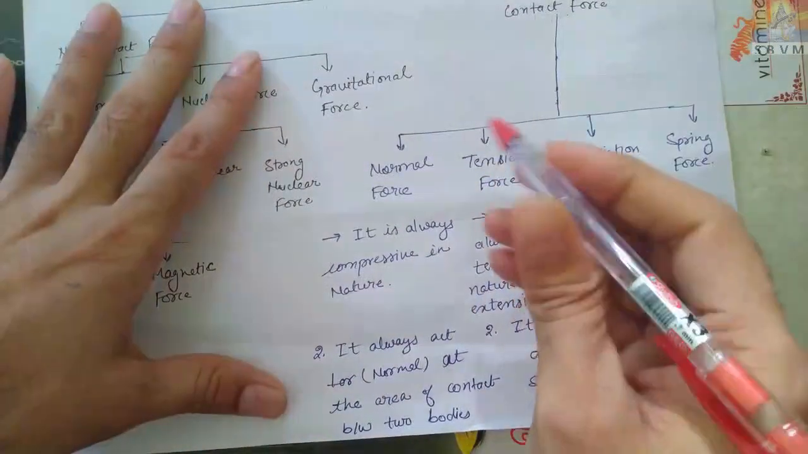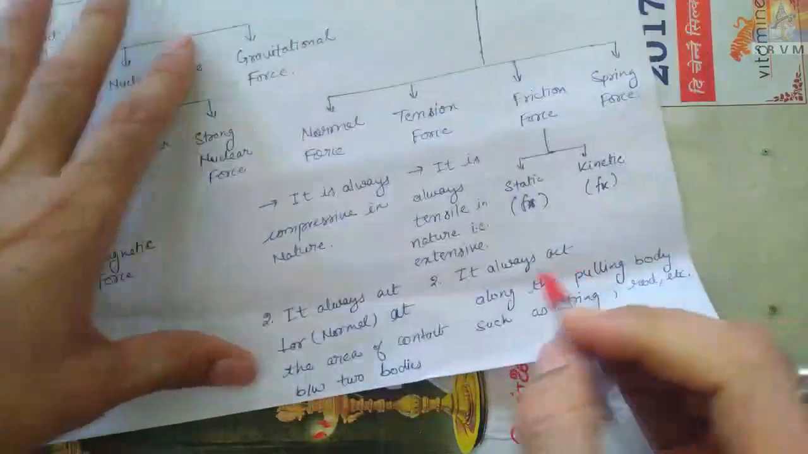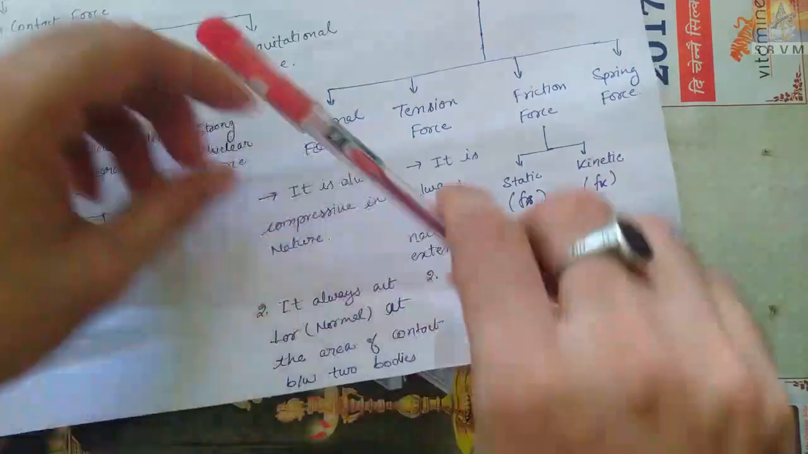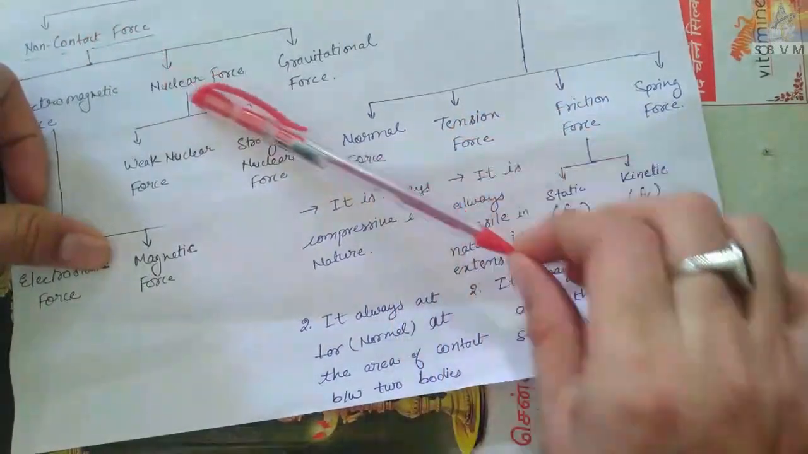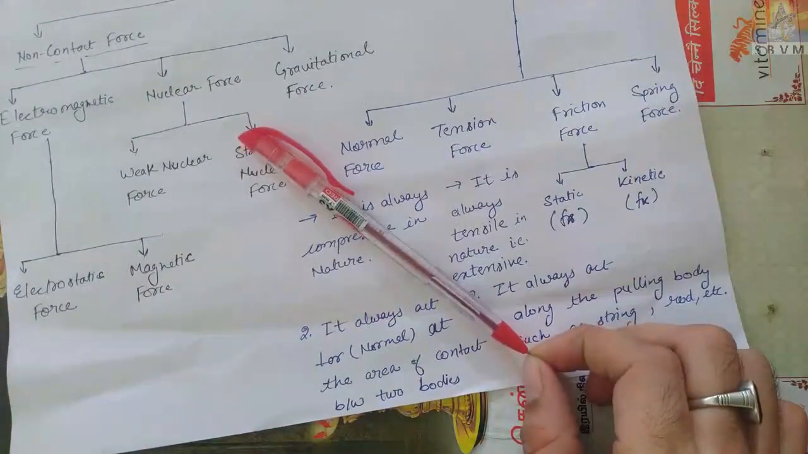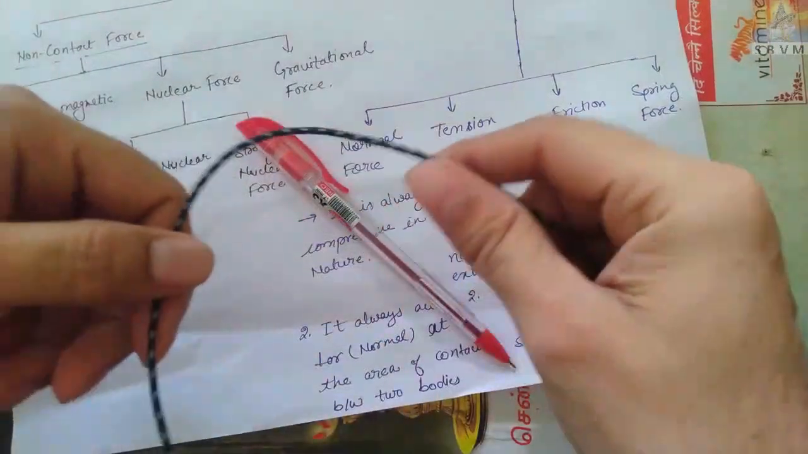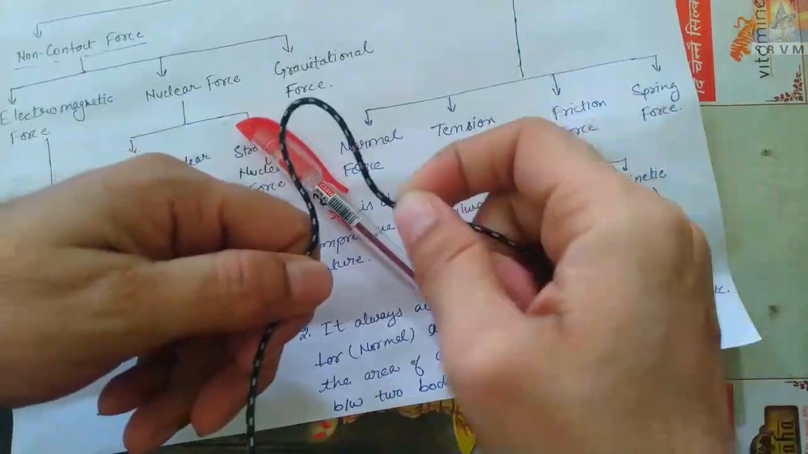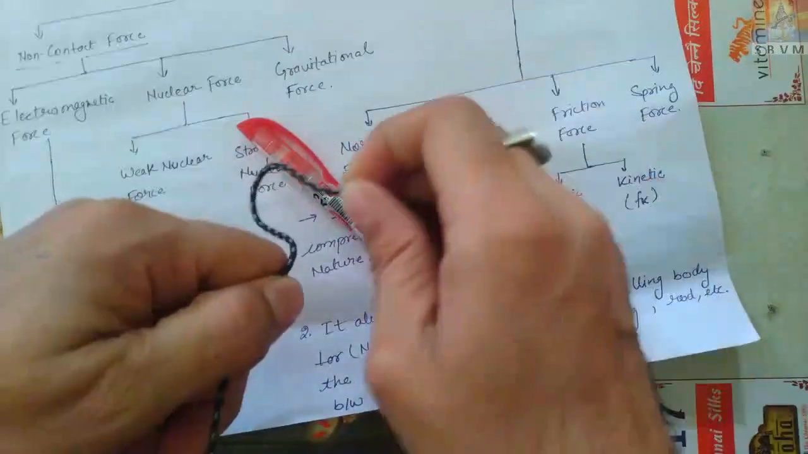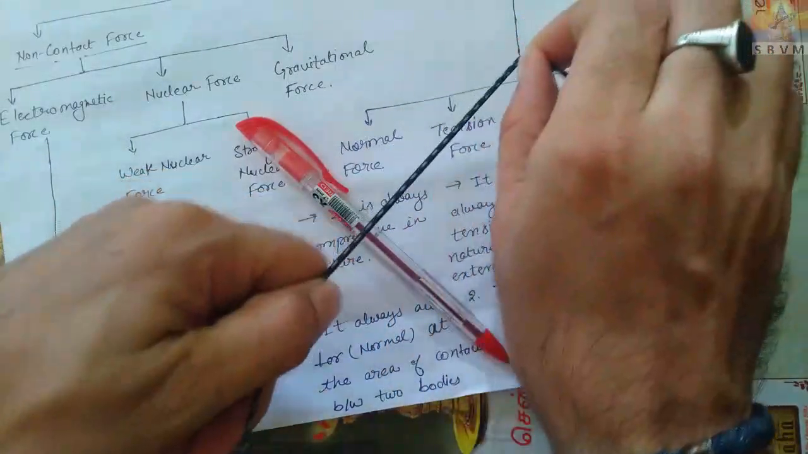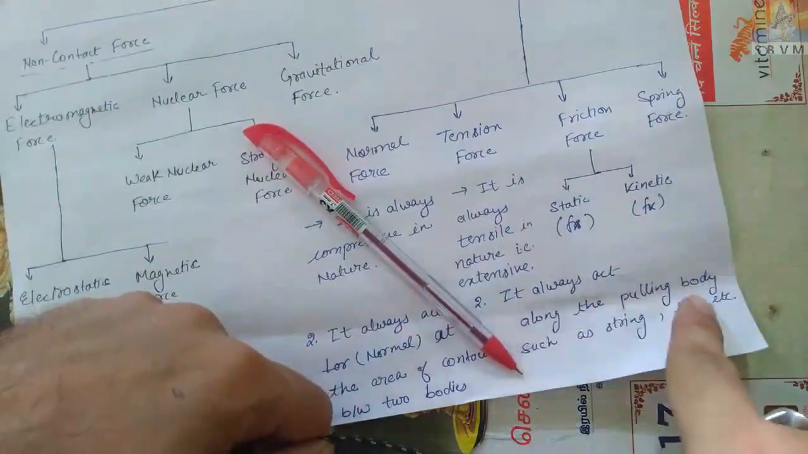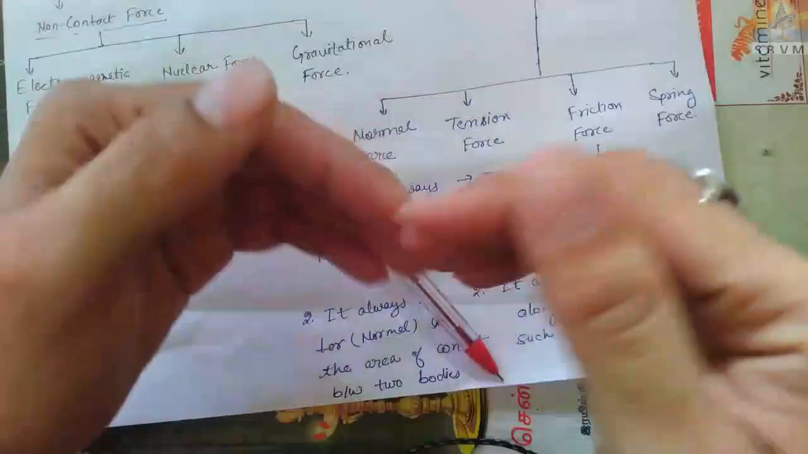Tension force, it is always tensile in nature, that property I will discuss. It always acts along the pulling body such as string and rod. For example, now I am pulling this pen, so tension is there in this pen. Suppose a string is there like this. In loose motion no tension is there, but in tight, when I push, tension will not be there. When I pull, tension will be there. Okay, so this is the tension in the body. It is always in a pulling body, whenever it pulls, the tension will be there.